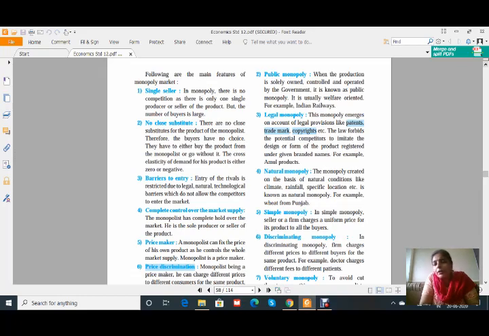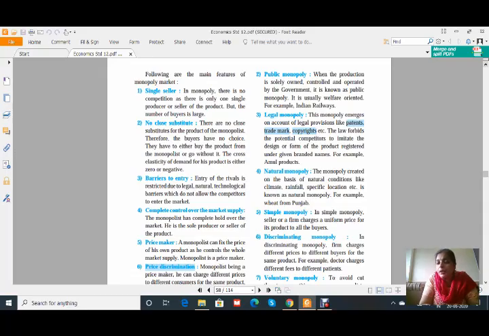For example, Amul products. See, Amul products, they have the monopoly over their products. They have their patent, trademark and copyrights reserved for them, because anyone can produce similar products like them but not exactly the same, and therefore they have the legal monopoly. It is just similar with film production and even song publishing also. If a singer sings a song for himself or for the public, then if any producer wants to use his song in a film, he has to take the permission or he has